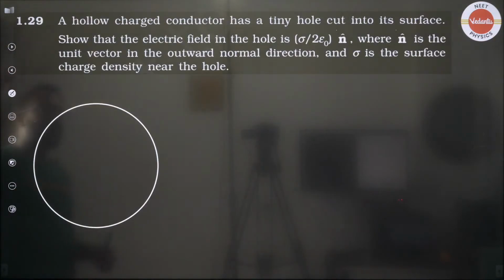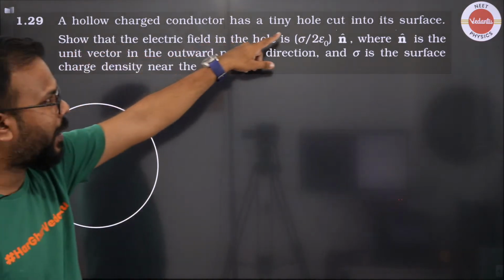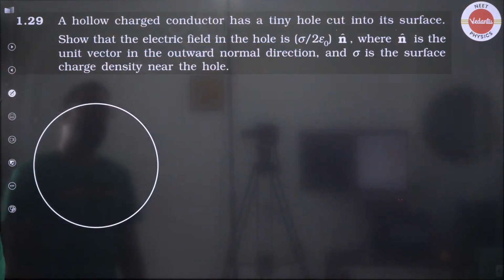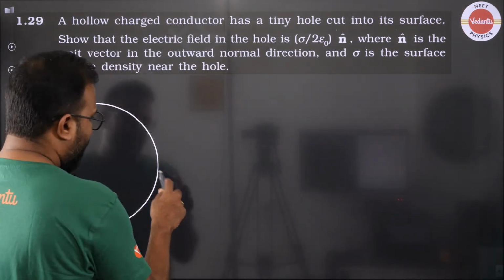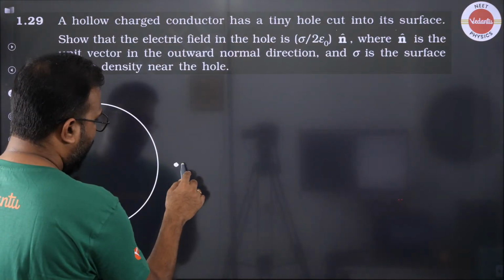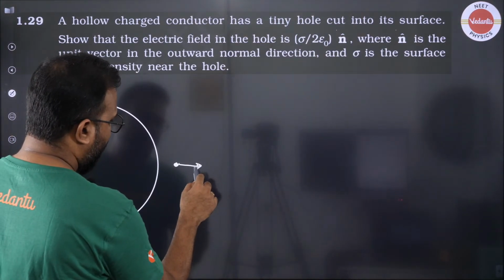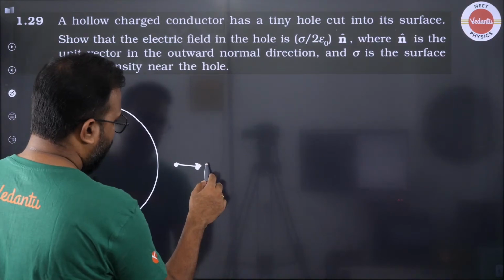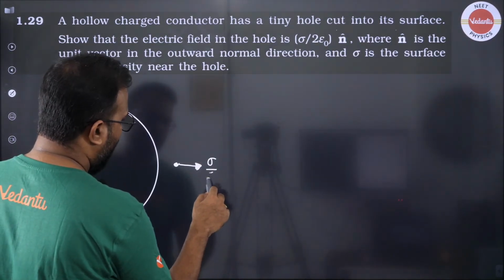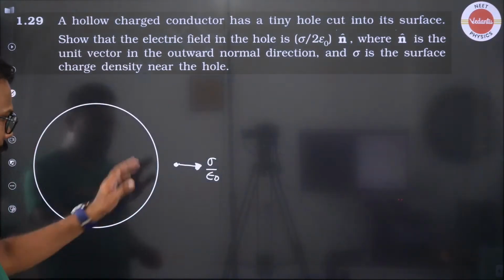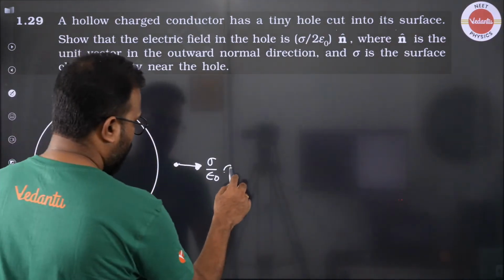Okay. Next one. Now this one says that a hollow charged conductor has a tiny hole cut into its surface. Show that the electric field in the hole is sigma by 2 epsilon naught n cap, where n cap is the unit vector in the outward normal direction and sigma is the surface charge density near the hole. First of all, near any conducting body, the overall electric field, we know this from Gauss's law, is given by sigma by epsilon naught near the surface.